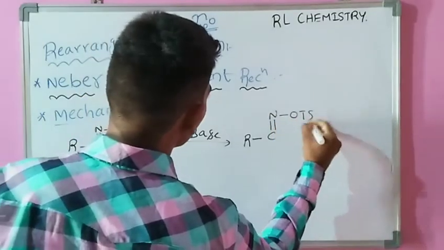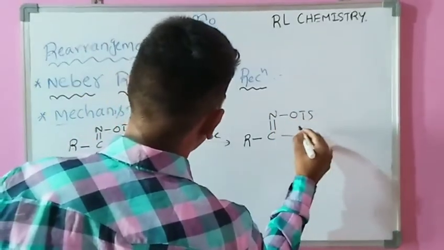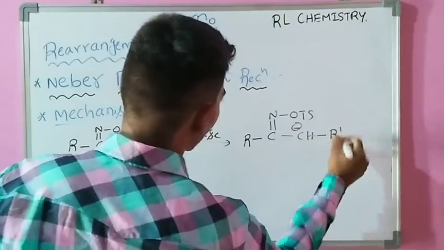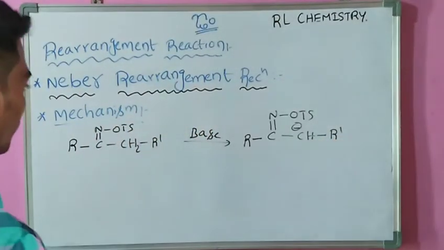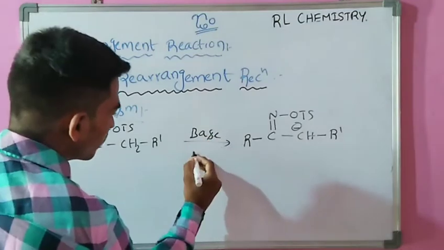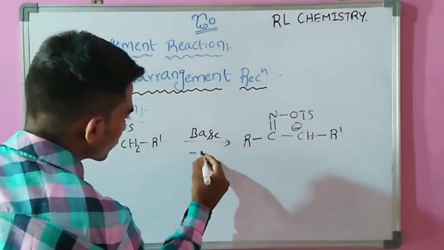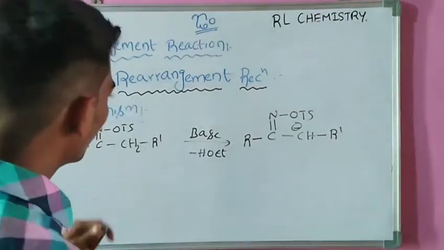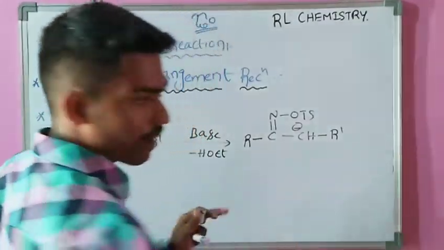It forms a carbanion intermediate because here OH minus or OEt minus removes a proton from CH2, as HOEt, ethanol, is removed, and a carbanion is formed.